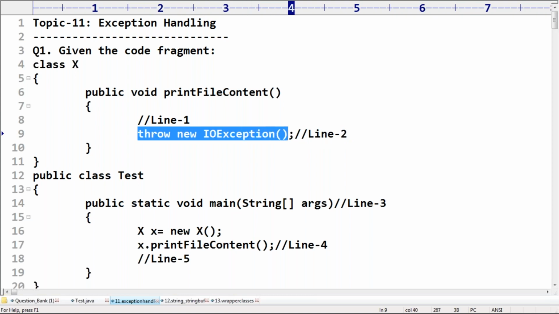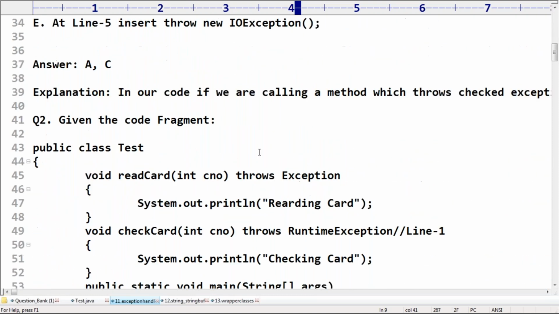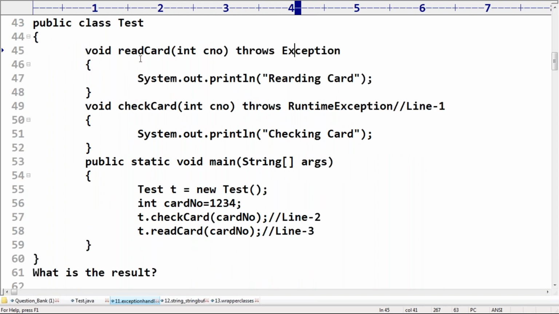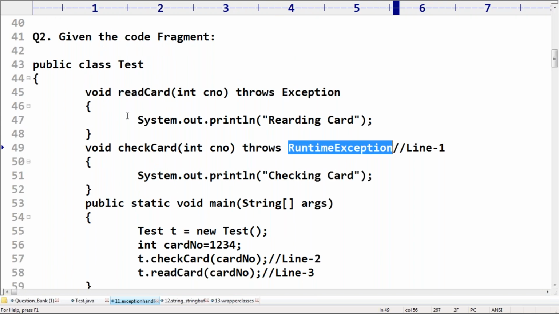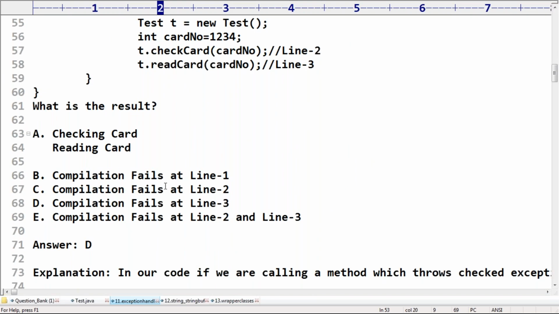Regarding throw new IOException, there is one very important concept: checked exception and unchecked exception. You should have knowledge of checked and unchecked exceptions, right? Remember that this is one possible question for the exam. Next, consider readCard throws Exception. Next, checkCard throws RuntimeException. Yes, it is also related to the throws keyword. So the major concentration: checked exception, throw keyword, throws keyword. I mean, very important, right?